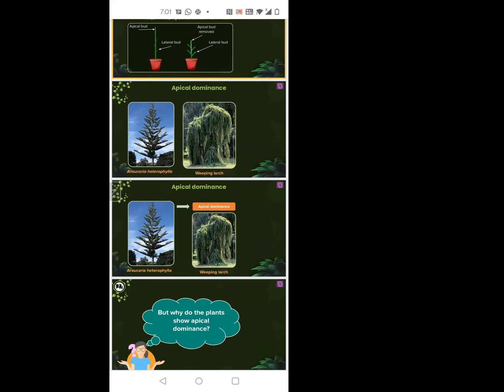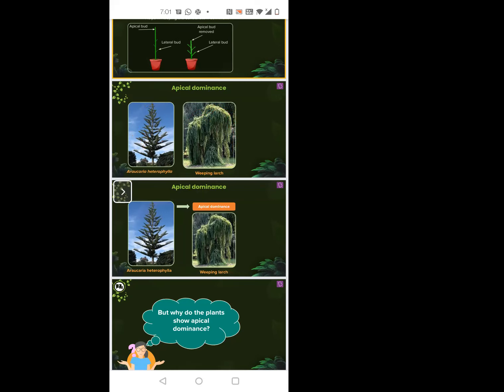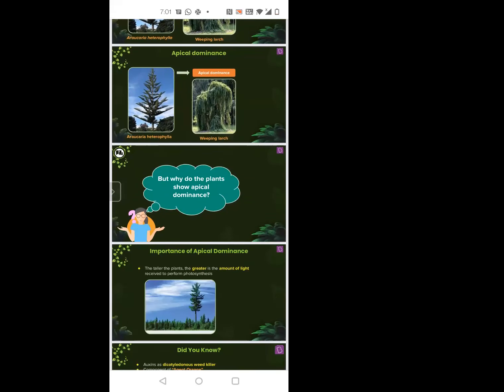So here is an example for apical dominance, growing from the tip. See this heterophylla, the plant on the left hand side. Here you can see a lot of lateral branches and buds. But here, everything is from the top, with no lateral buds. That's basically more apical, no lateral. And it looks like someone is crying, so that's why it's called weeping larch.